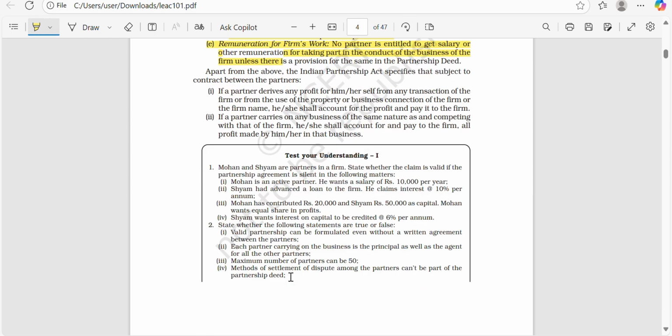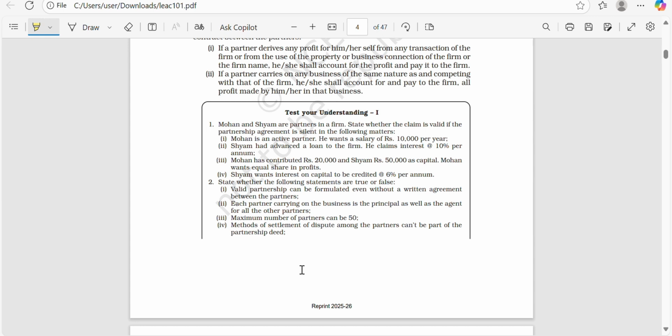Next, there is a test your understanding. Mohan and Shyam: state whether the claim is valid under the partnership agreement. Mohan is an active partner earning 110,000 per year. Shyam has advanced a loan to the firm and claims 10% per annum. Mohan has contributed 20,000 and Shyam has contributed 50,000. Mohan wants an equal share in profit. Shyam wants interest on capital credited at 6% per annum. Whether the claims are valid, the partnership agreement is silent.